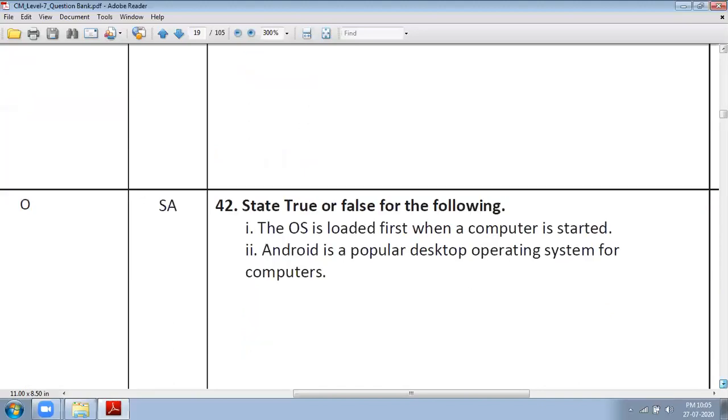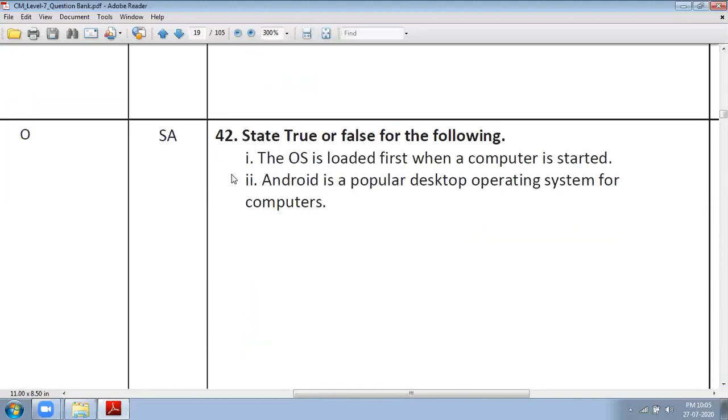42. State true or false for the following. The OS is loaded first when a computer is started. No, BIOS is loaded first, so it is false. Android is a popular desktop operating system for computers. No, it is a popular mobile operating system. So both are false.